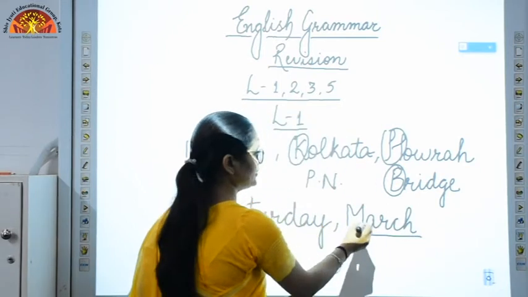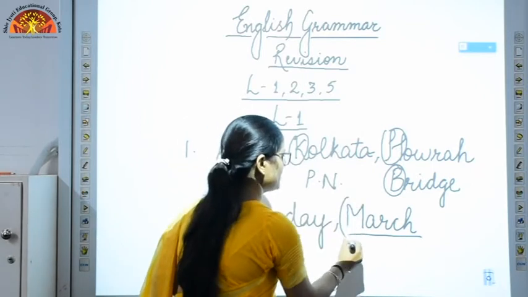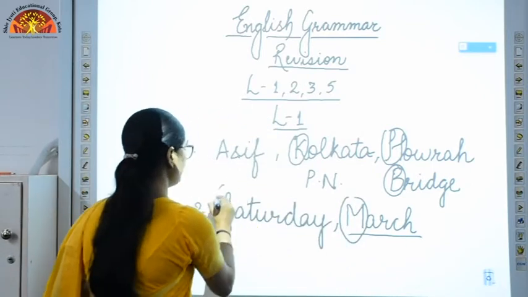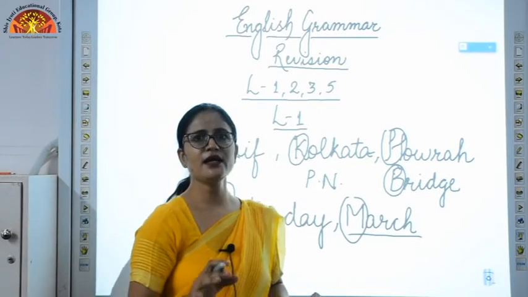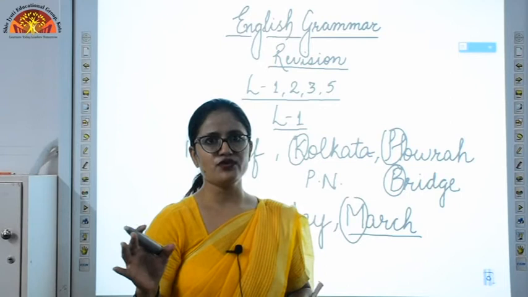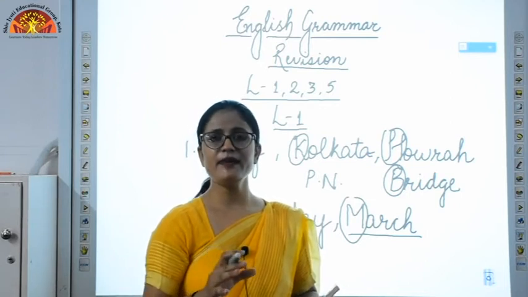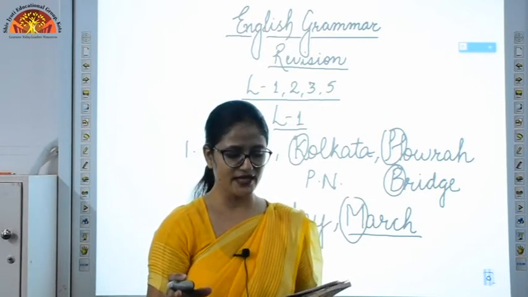The name of a month starts with a capital letter, and the name of a day starts with a capital letter. Therefore, they fulfill the requirement to be proper nouns, so they will be considered proper nouns in the sentence.